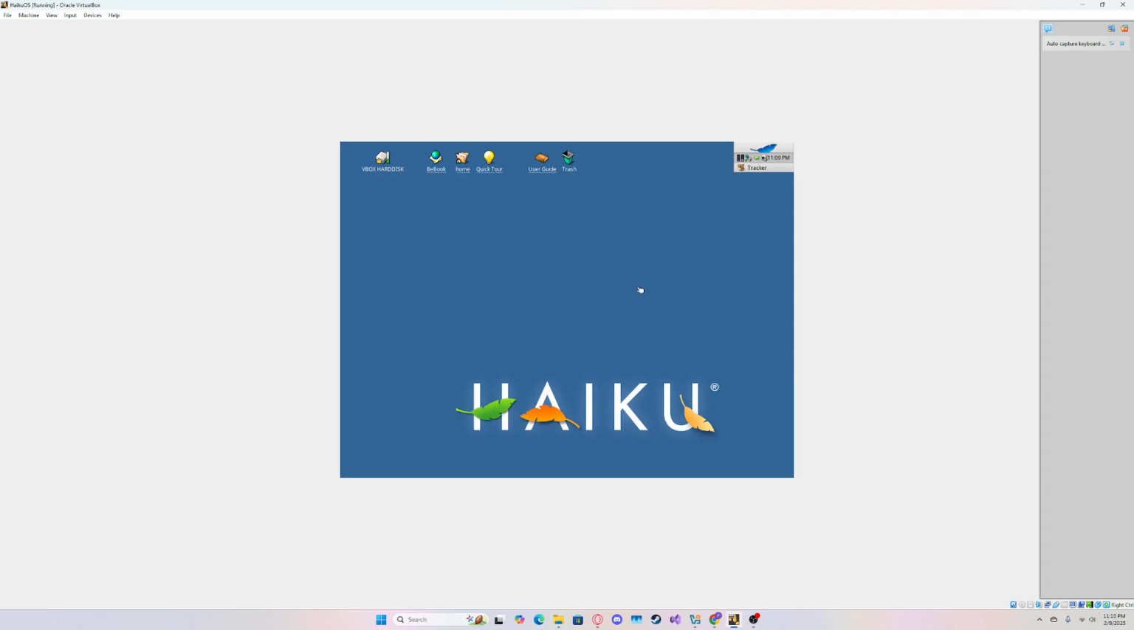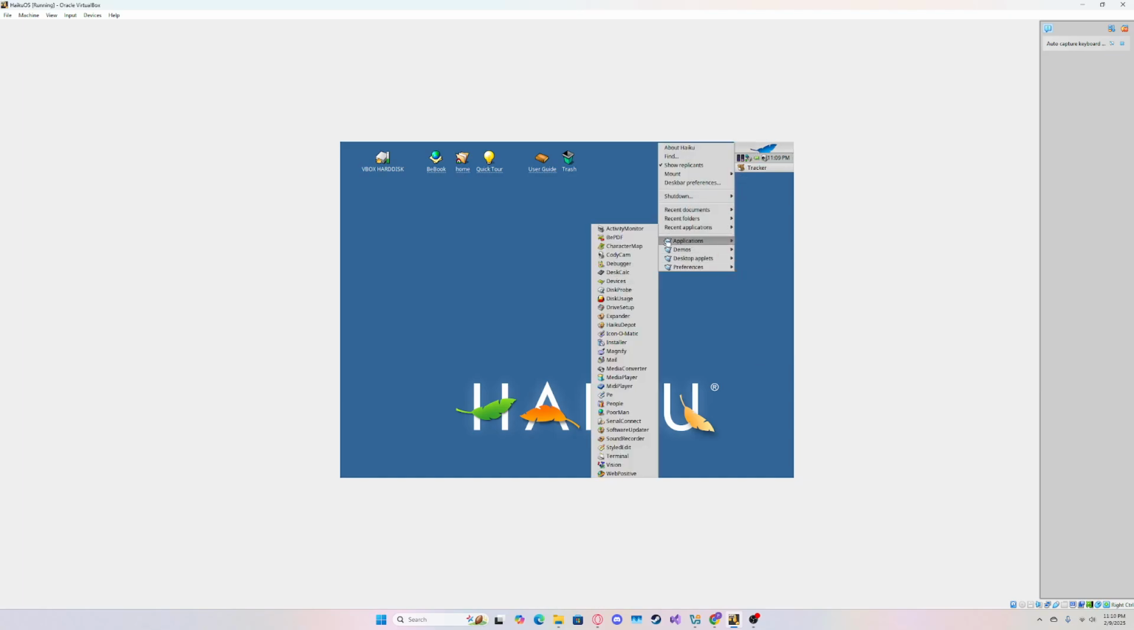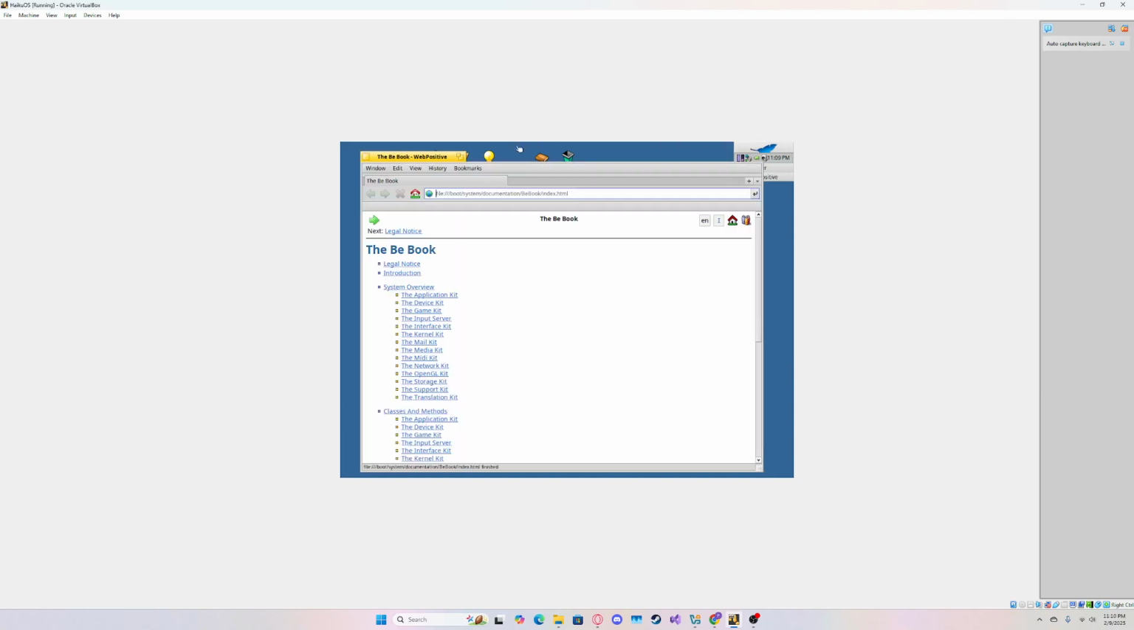So, to give a little demonstration of Haiku, I have my Oracle VirtualBox machine running a Haiku distribution right now. And you can see this is the user interface. We have our hard disk, which is our storage, and we have some demos in here that we can bring up. We can play things like Sudoku or a simple matching game. And of course, as all operating systems have to have, we do have access to the web via WebPositive.